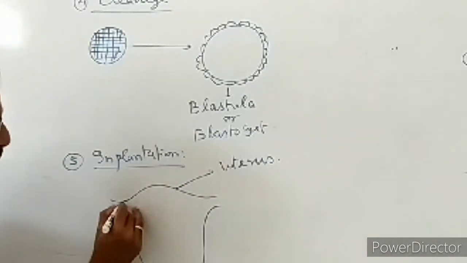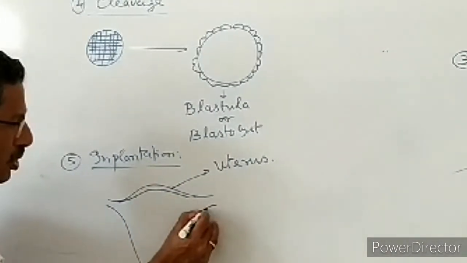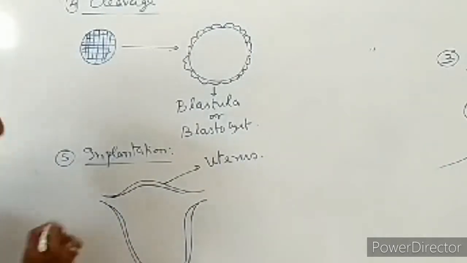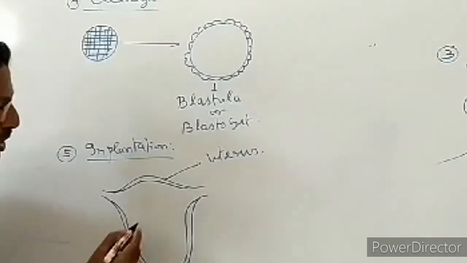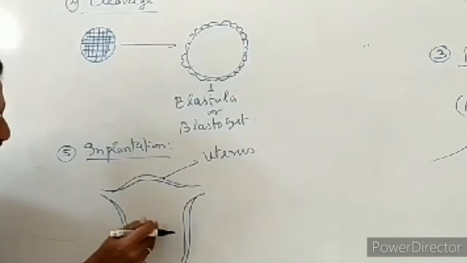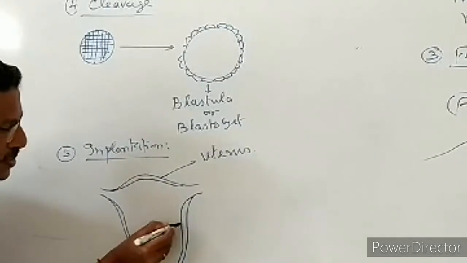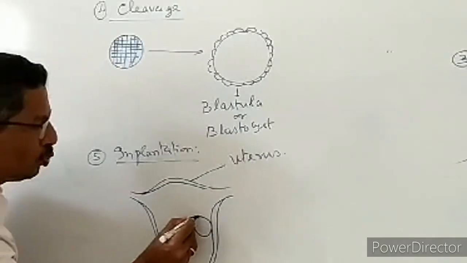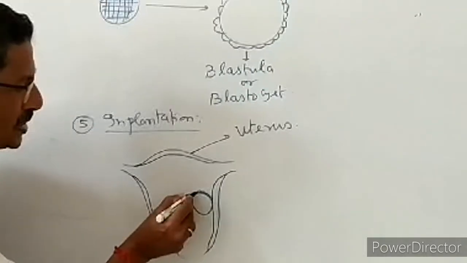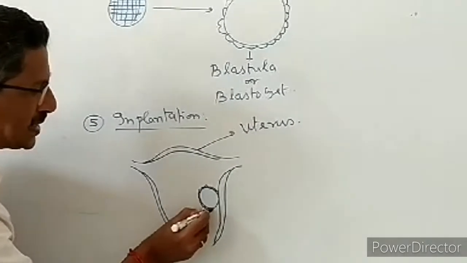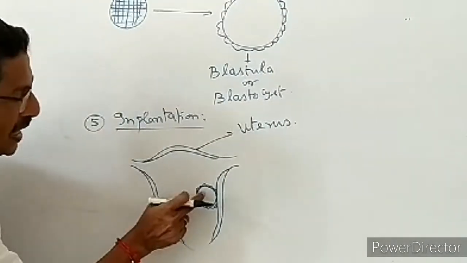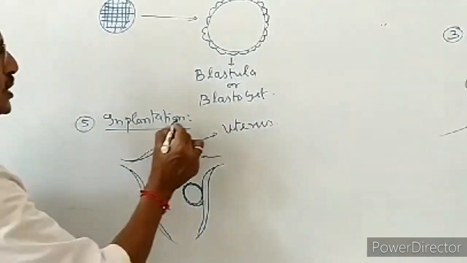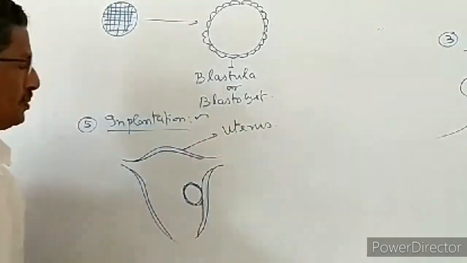It is a thick muscular organ, very special, present only in the female's body. Now the blastula is entering into the uterus, and this blastula is getting attached with any one part of the uterus, with the wall of the uterus. Now this attachment of blastula with the wall of the uterus is called placentation.